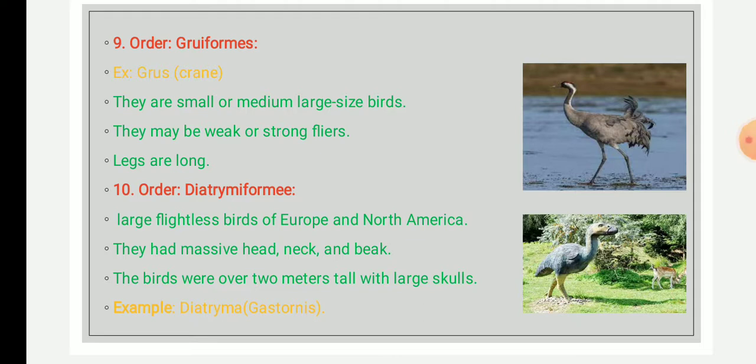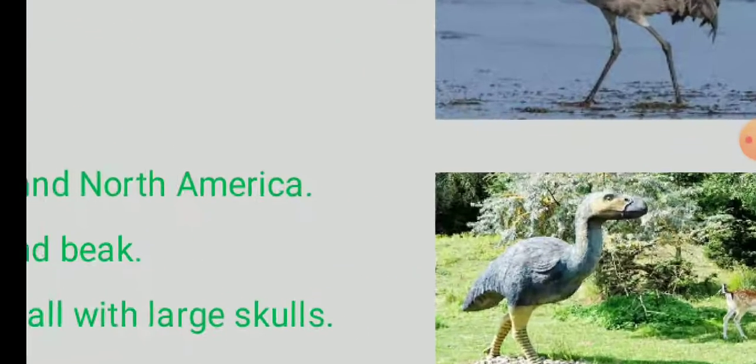They lived in the Eocene period, around 50 million years ago, and were perhaps allied to the cranes. The members of this order are extinct. An example is Diatryma; the image shown is just a model.